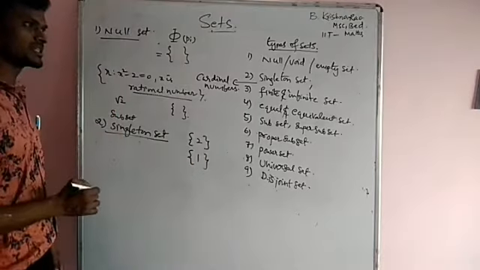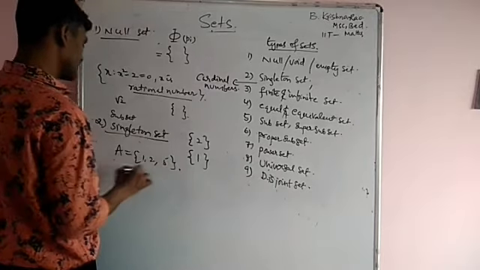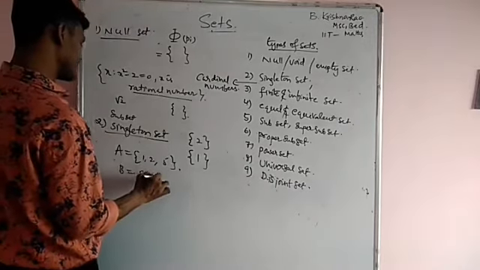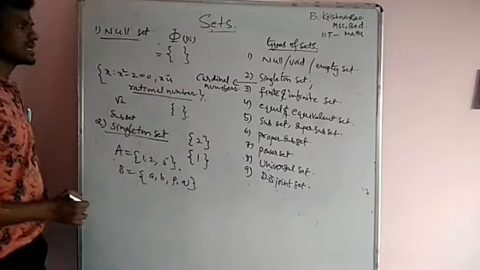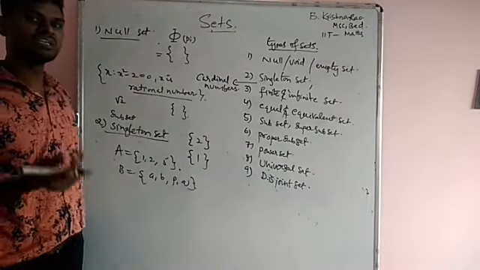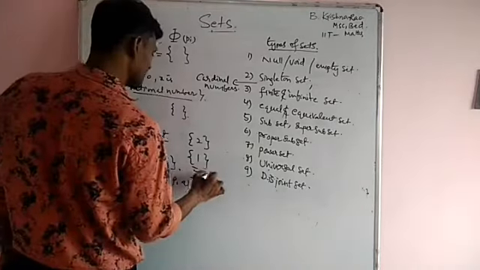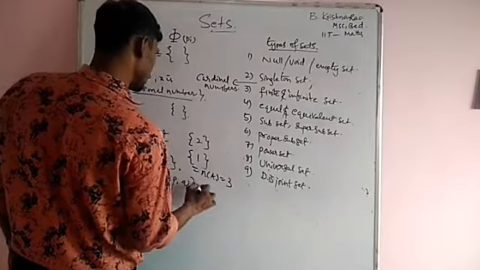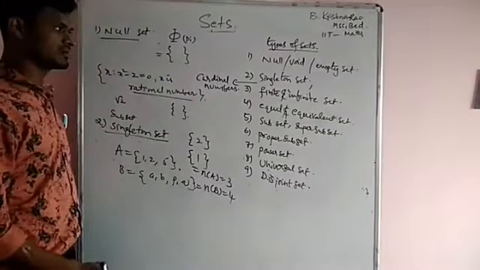Next one is cardinal numbers. Here, set A is equal to {1, 2, 5}, and set B is equal to {a, b, p, q}. See here, the cardinal number means the number of elements the set contains, that is called the cardinal number of that set. Here n(A) is equal to 3 and n(B) is equal to 4. This is called the cardinal number.